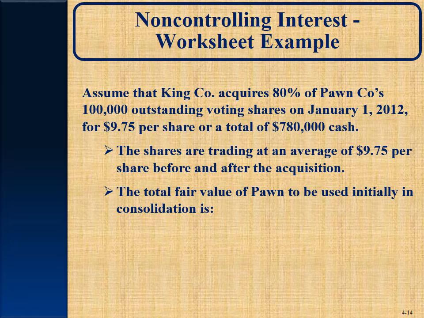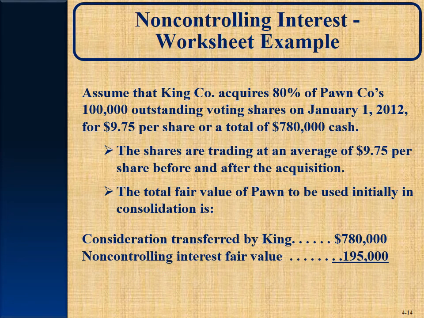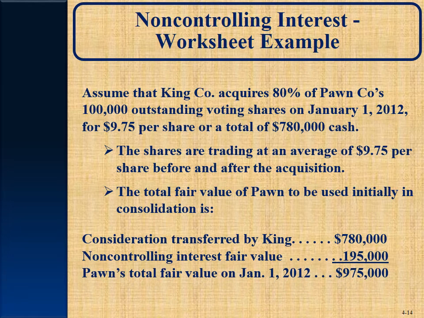So the total fair value of Pawn to be used initially in consolidation is $780,000, and then the remaining 20,000 shares at $9.75 each. I like to double check this just to make sure, so I grab my calculator, and I advise you to do that as well. That would be $195,000. So the total purchase fair value, if the non-controlling interest and King bought, would have totaled $975,000.